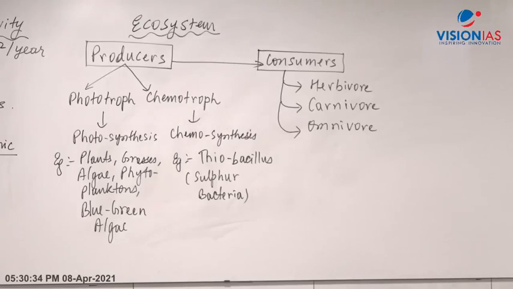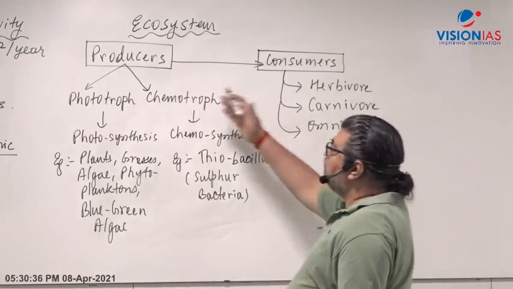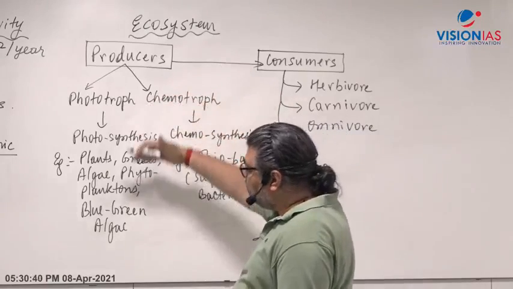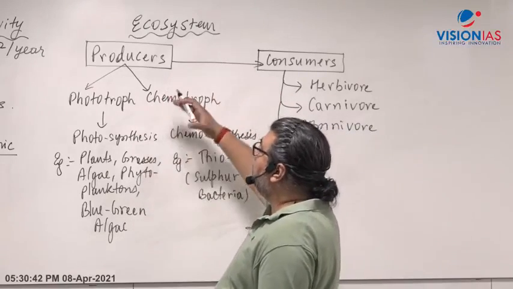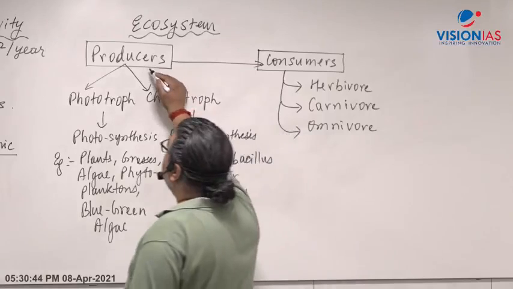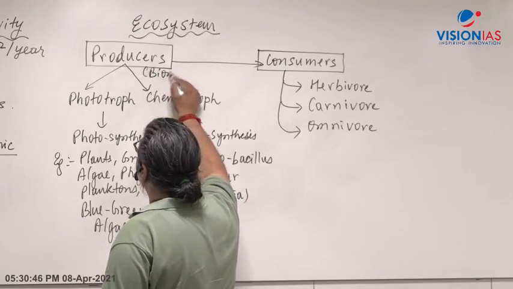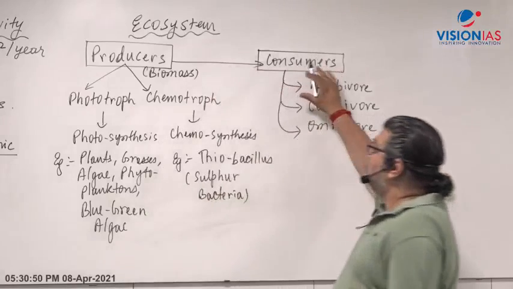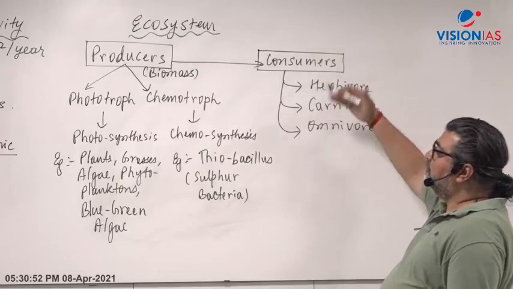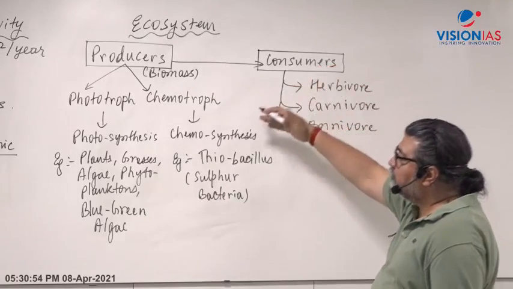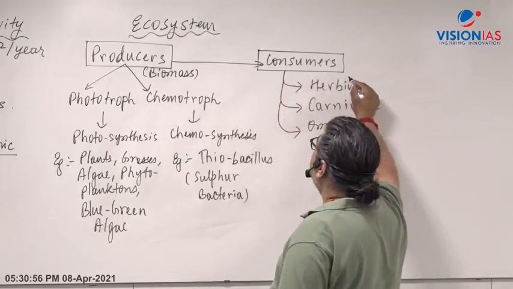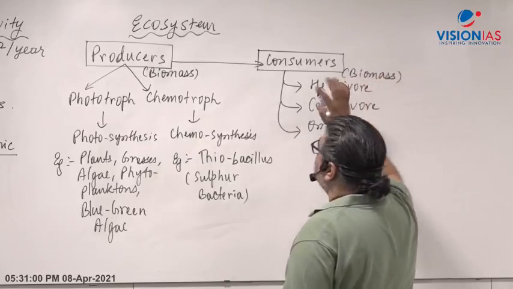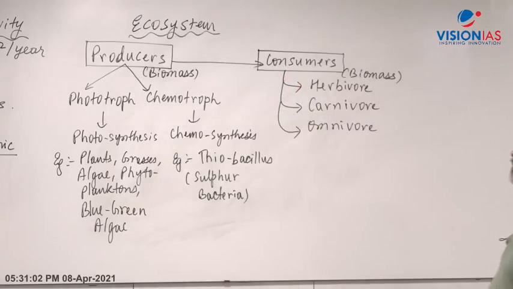So what happens in the process of transfer of energy? All these plants generate biomass. And when the consumers, herbivore, carnivore, omnivore, feed on that, they also generate biomass. I am talking about an ecosystem, not an individual plant or animal.